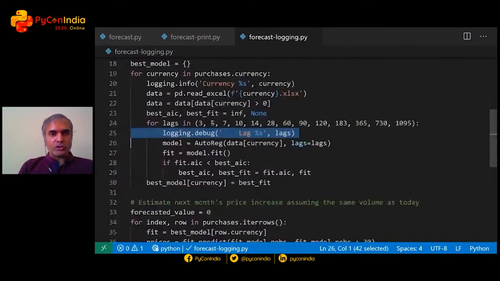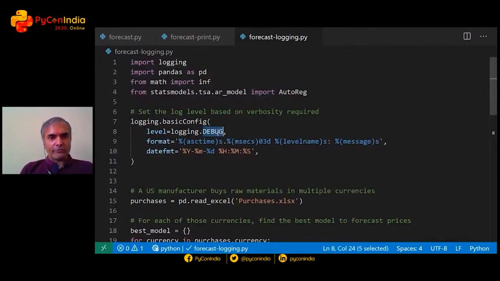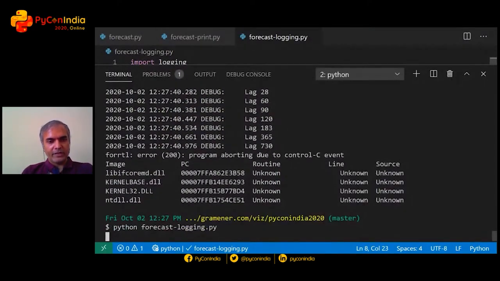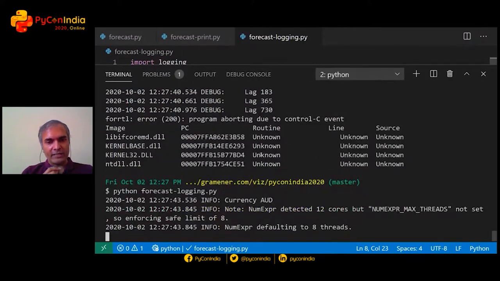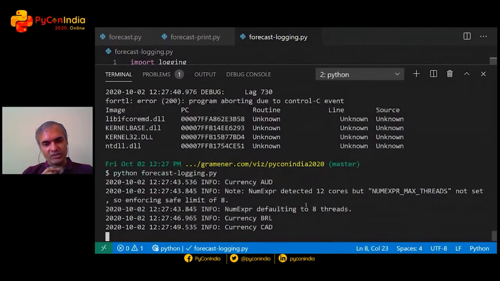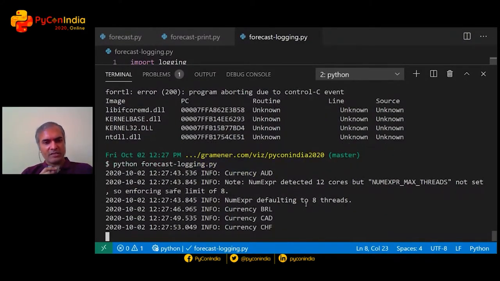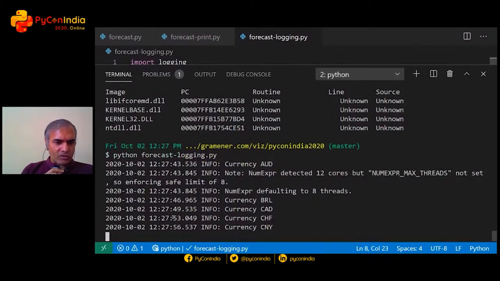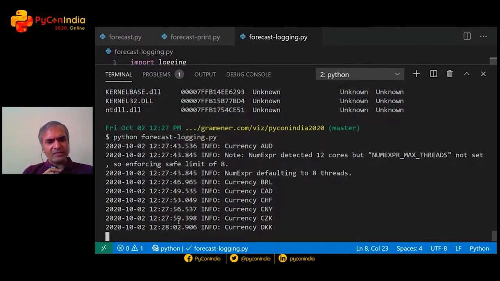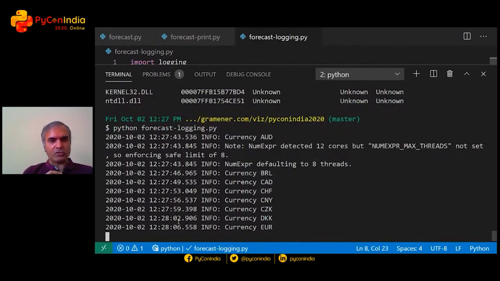Now, I can choose to say, instead of logging at a debug level, just log at a higher info level. And in that case, it logs a little less. It just logs the currency that is currently being processed. Not as rapidly updated, but still at least I can comprehend the progress and see what the flow is. And also I can see that it took 3 seconds to do this. So it's roughly taking 3 seconds per currency, which is also helpful.